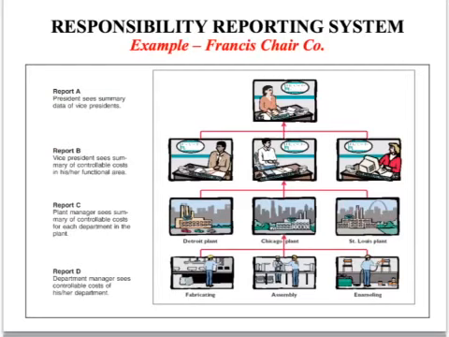For example, now we have a large company here, Francis Chair Company. At the lowest level we have department managers. There's the fabricating department, the enameling department, the assembly department within each of these plants. Of course, there are 3 plants, so there's a manager at each of these plants, and in the plants there would be managers at each of these divisions. Now, these plants would all report to a vice president who would oversee the activities of each of these plants, and then at top of the chain is the president. And of course, they're going to get reports of activities from each level.